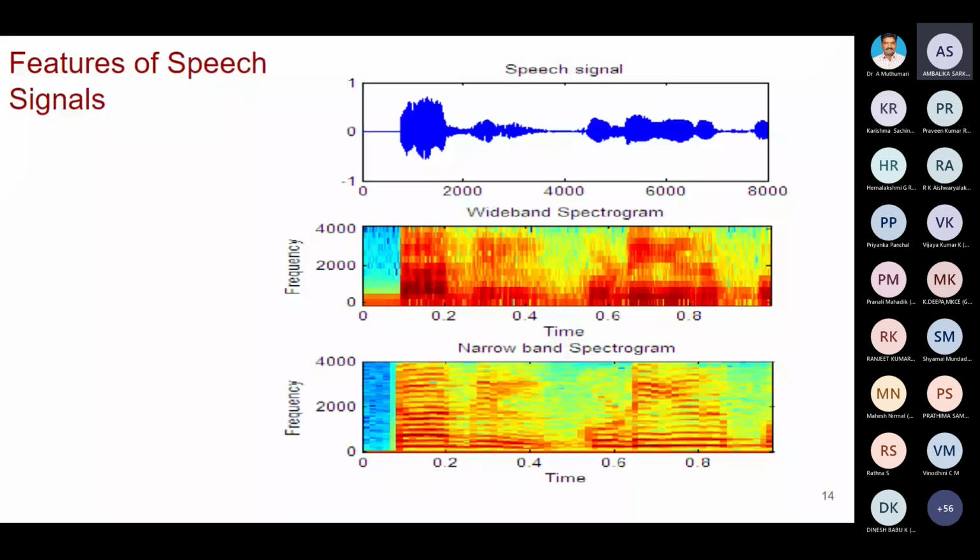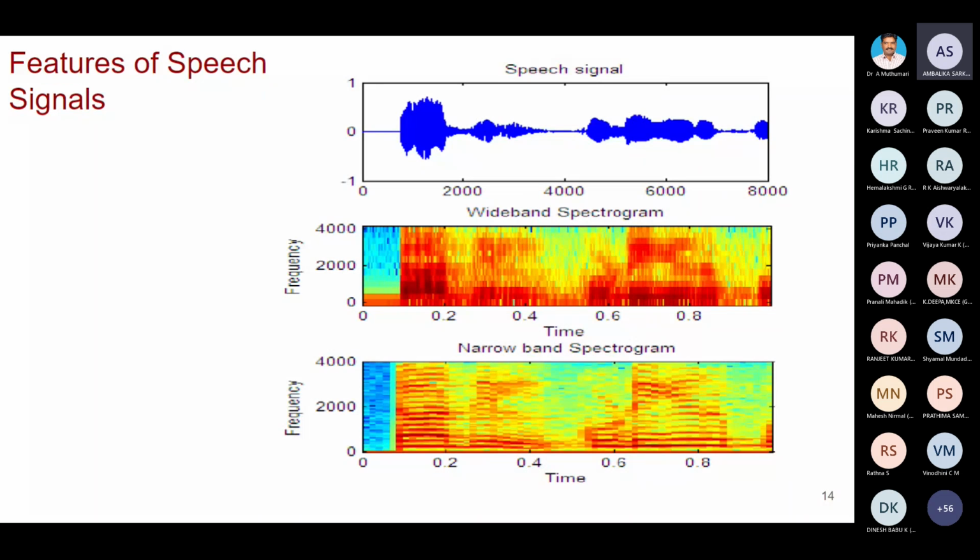If you record and plot the speech signal, it will look like the first signal. From this you can take the spectrogram, which is the graphical representation of speech. Is it possible to see speech? Yes, we can convert our speech into an image. That is our spectrogram, the visual representation of the speech signal.